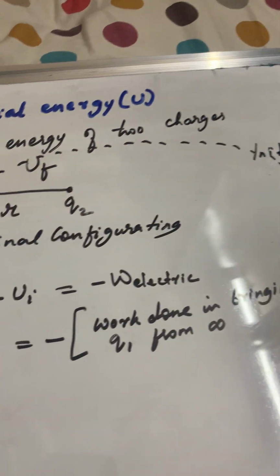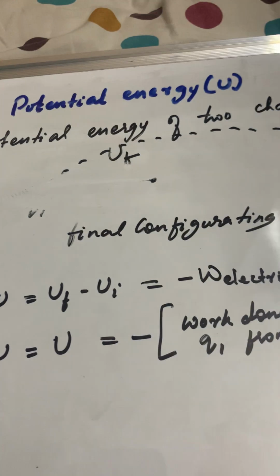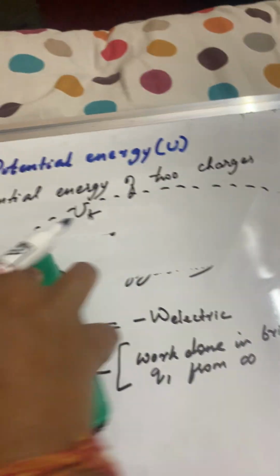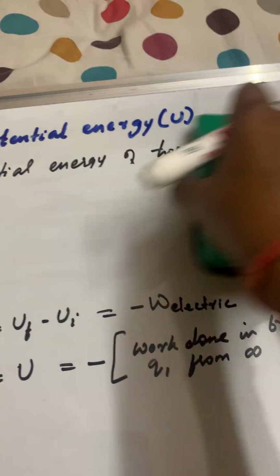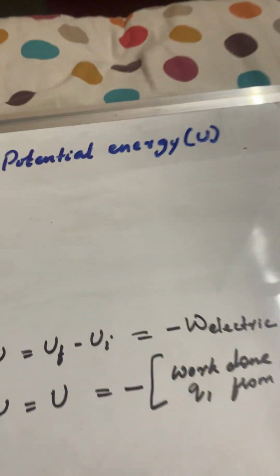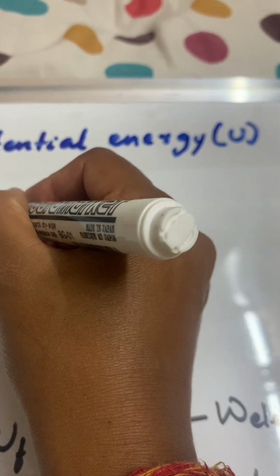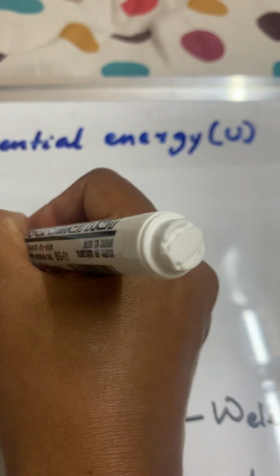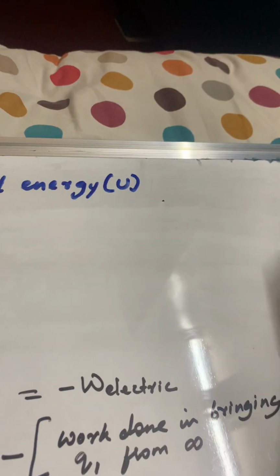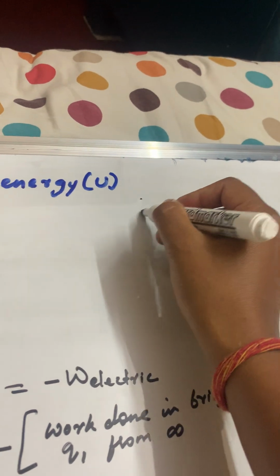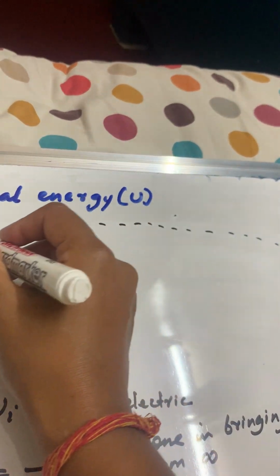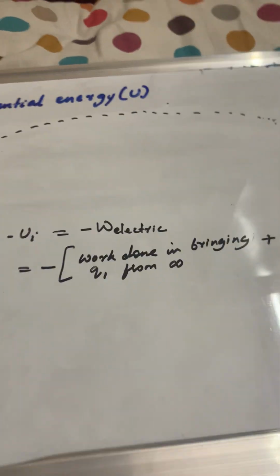Now let me make this figure a little better. In your notes also I have done the same way, you can follow. Let's say q1 from infinity has been brought. How much is the work done?